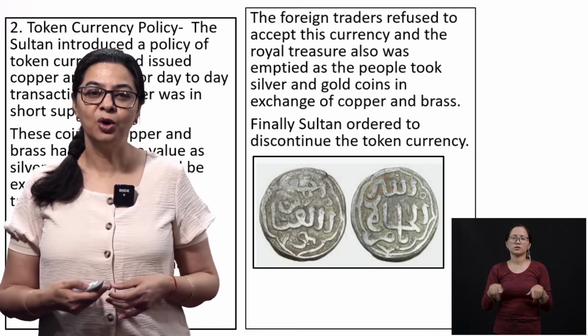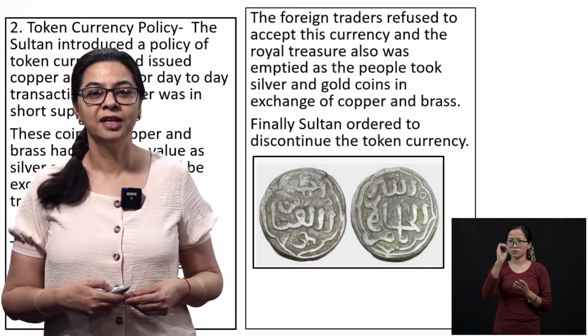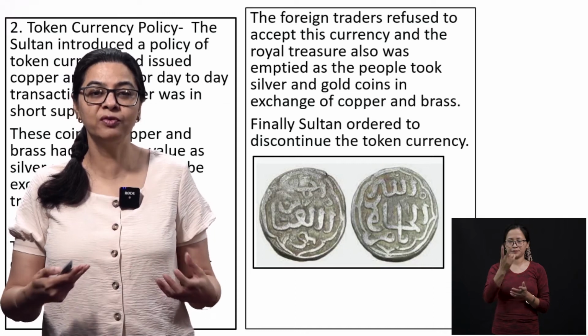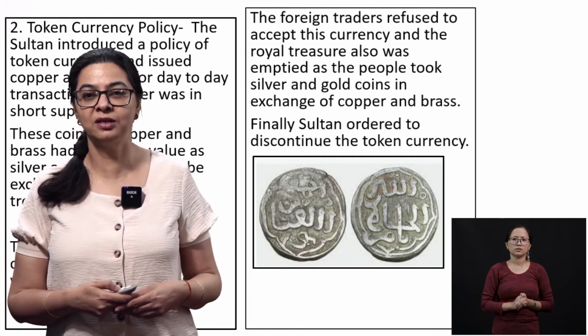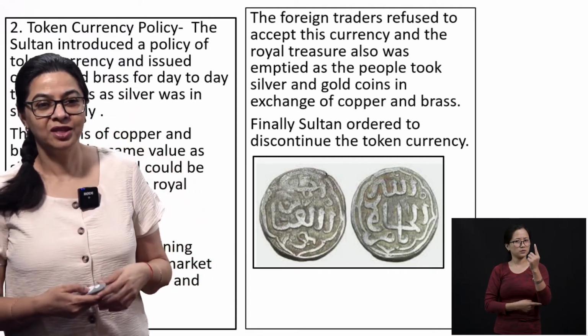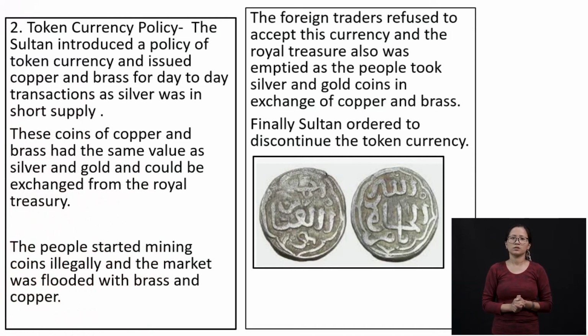Also, the commoners started minting these copper and brass coins, and there was no officer appointed by the Sultan to oversee this corruption, this malpractice. So finally, the Sultan thinks through this policy and knows that he went wrong again, and he says that it has to be discontinued, and this token currency of copper and brass for day-to-day transactions was stopped. So the illegal minting also stopped, but the market by that time was flooded with brass and copper.